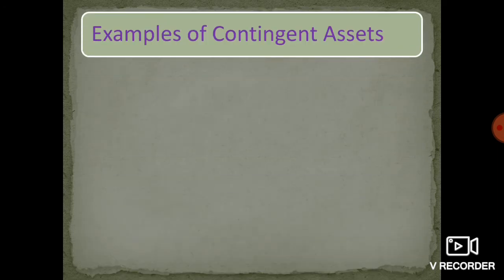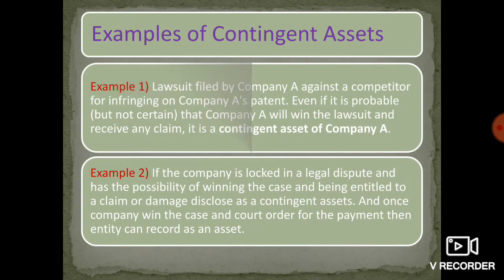Examples of contingent assets. Number 1: a lawsuit filed by company A, meaning a case filed by company A against a competitor for infringing the agreement on company A's payment. Even if it is probable but not certain that company A will win the case and receive the claim, it is disclosed as a contingent asset of company A.